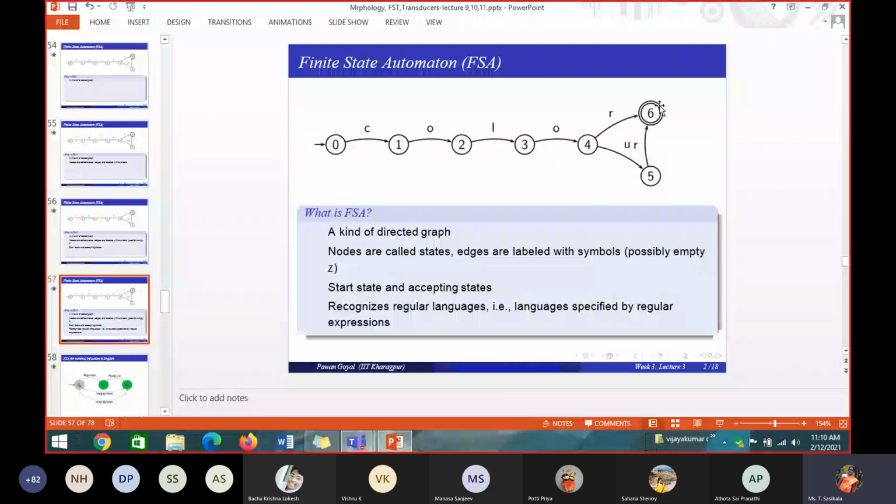So this automaton recognizes the word COLOR. Now the next input I am giving is COLOUR. Will this automaton recognize COLOUR as a word? Yes or no? Does the path exist or not?